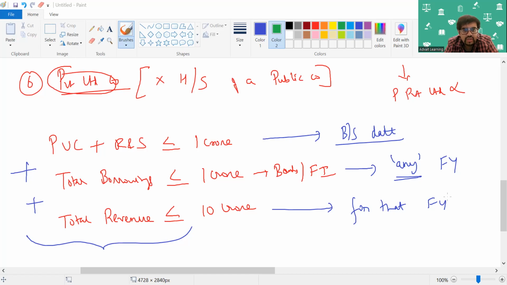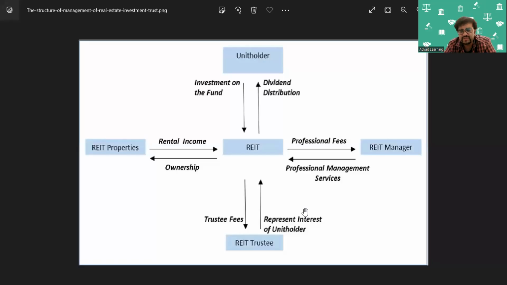Then will CARO apply to real estate investment trust? That was also one question that generally was being asked. Will it apply to real estate investment trust? Now, what according to you is real estate investment trust? So let me just share one more window to help you understand what is a real estate investment trust.